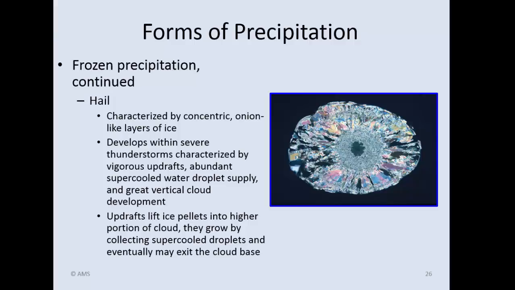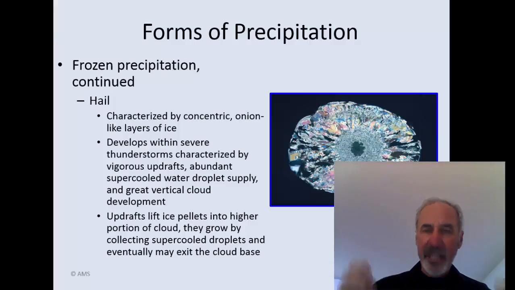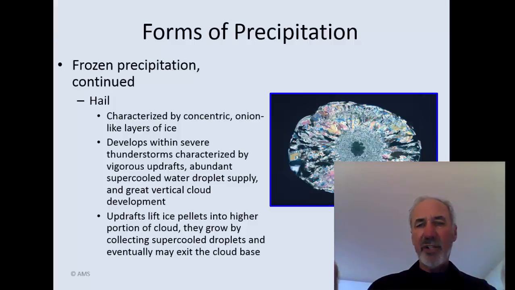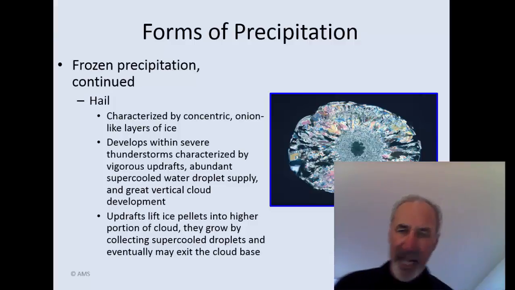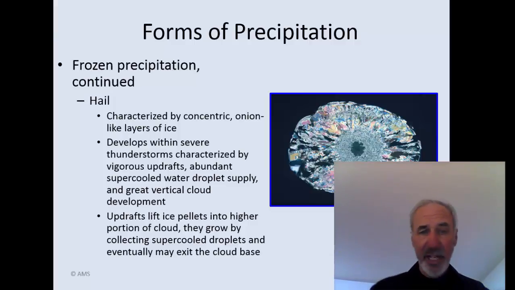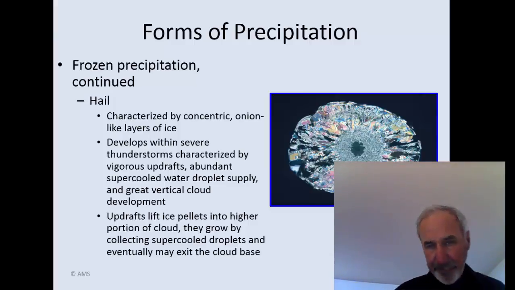It grows and gets bigger and bigger. It might then start falling back down, but it gets hit by another updraft and gets carried back up into the cloud. So its residence time inside the cumulonimbus cloud is significant, and almost layers and layers of ice form on these. Finally, when the thing gets heavy enough, it will fall out of the cloud.